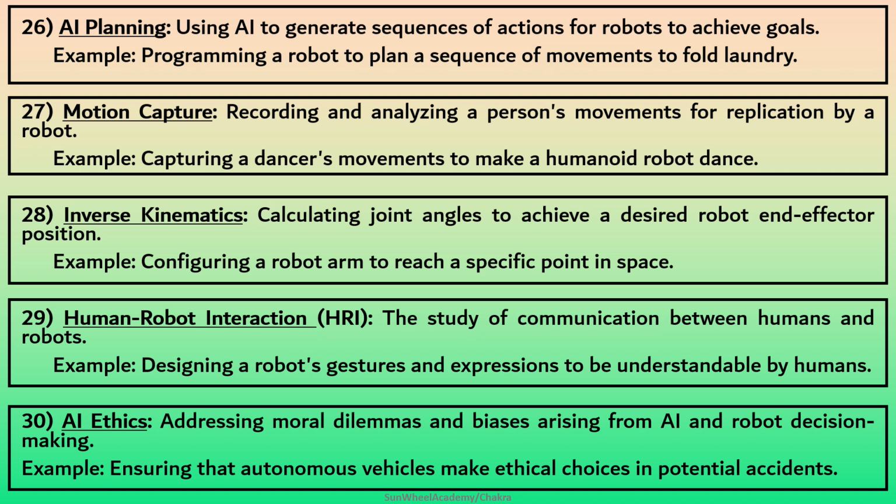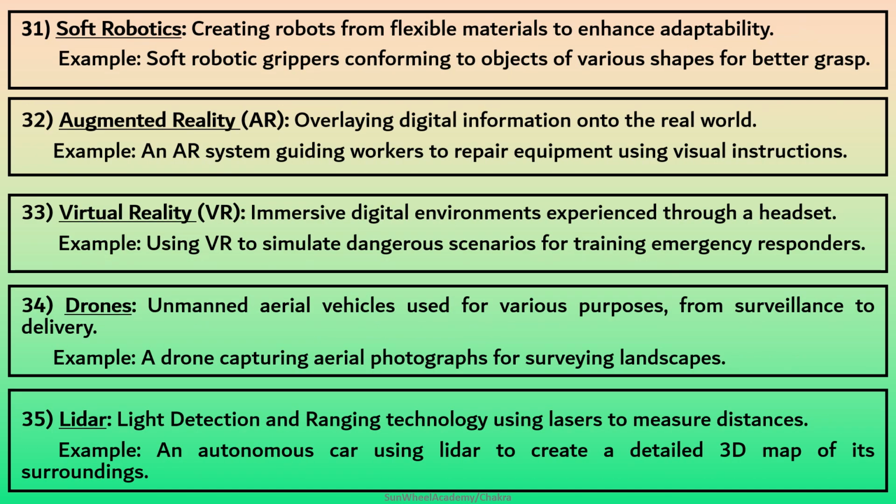30. AI ethics. Addressing moral dilemmas and biases arising from AI and robot decision-making. Example: ensuring that autonomous vehicles make ethical choices in potential accidents. 31. Soft robotics. Creating robots from flexible materials to enhance adaptability. Example: soft robotic grippers conforming to objects of various shapes for better grasp.